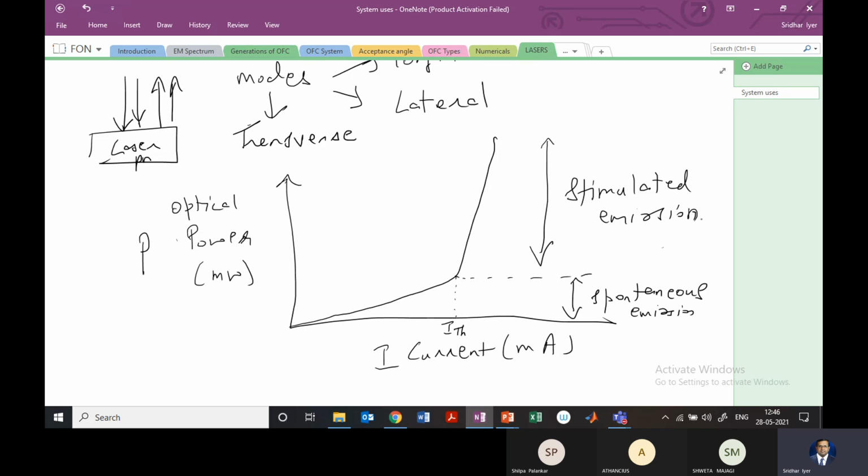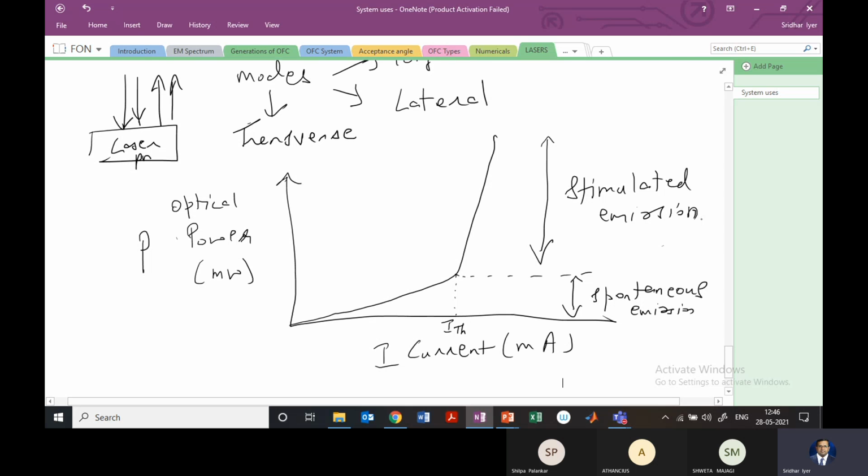After the threshold current, that is, once the stimulated emission starts, the power is going to increase sharply and will go beyond the lasing threshold, right? So that's how the characteristics of lasers would look.